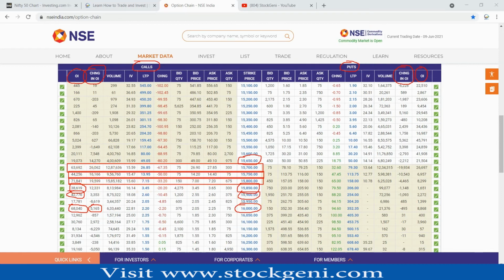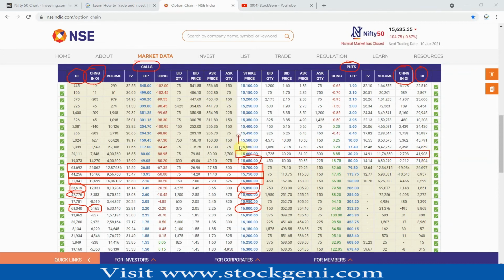First we'll go and check the put side data. Where is the maximum change in OI or max OI in the put side data? So let's talk about the ATM, how much it is. 21,000. Okay, then after, 41,000. Okay, then 45,000. So what I can see, at 15,600 we have 41,000 max OI.